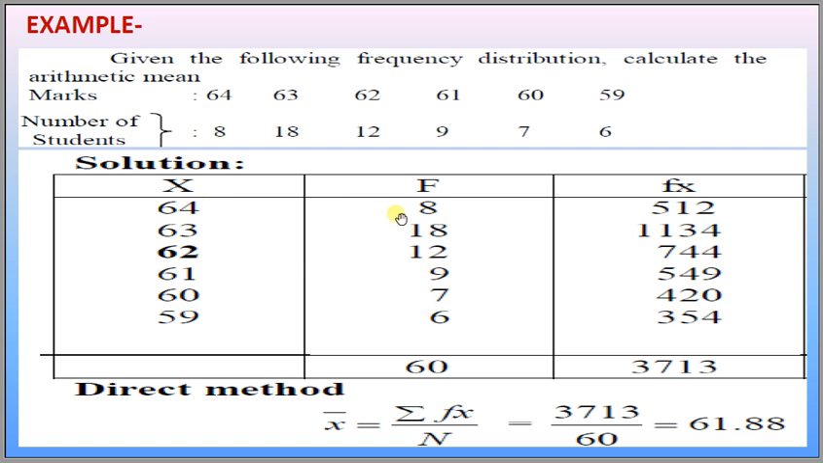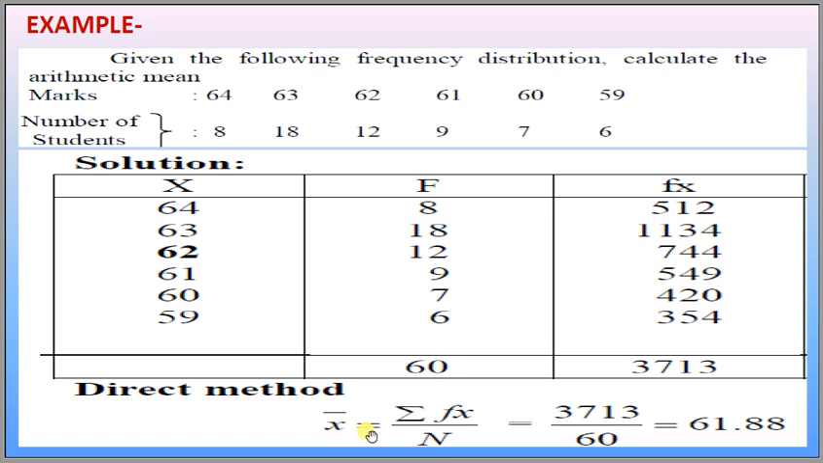Multiply these x values with the corresponding frequencies. 64 multiplied by 8 is 512. 63 multiplied by 18 is 1134. 62 multiplied by 12 is 744. 61 multiplied by 9 is 549. 60 multiplied by 7 is 420, and 59 multiplied by 6 is 354. Summation fi xi is 3713. And summation fi is capital N, the number of students. Summation fi is also known as N, the number of students.